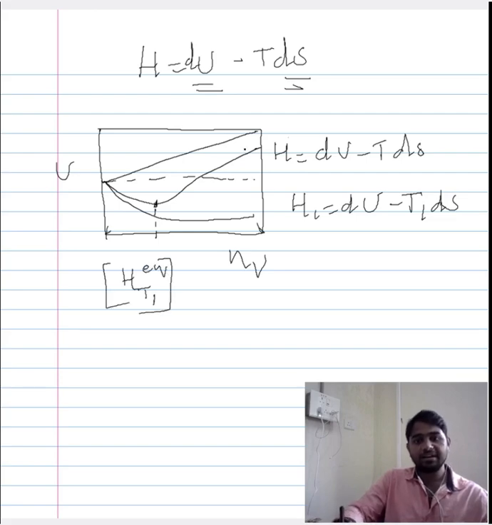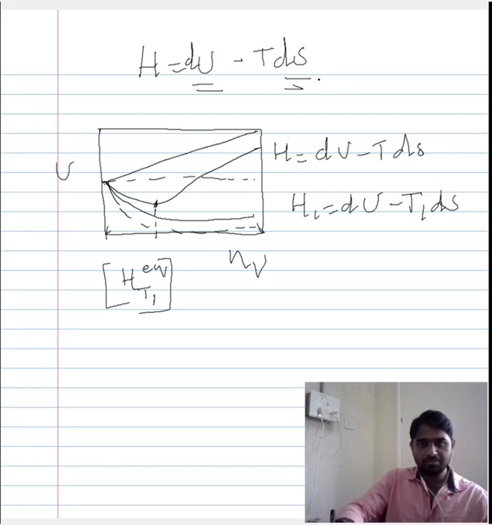Now when I increase the temperature from T1 to T2, this means that the change in the entropy becomes dominant. The temperature does not much affect the change in the internal energy directly, but it affects the entropy directly. That would mean that this curve would go even further down at temperature T2.